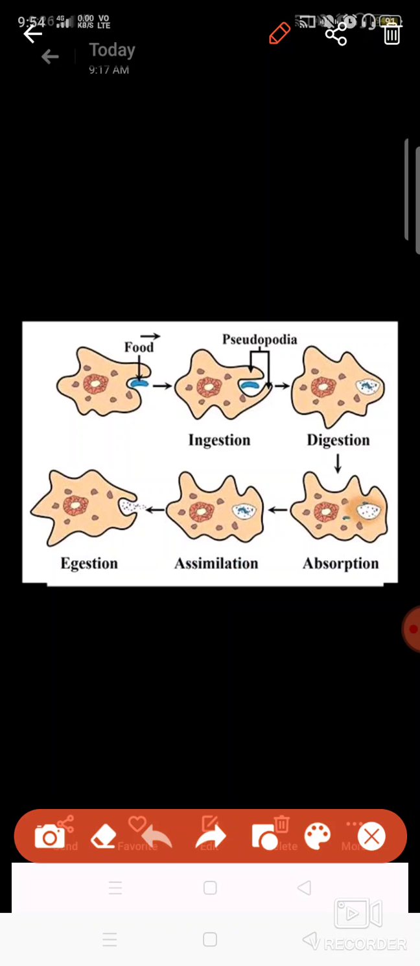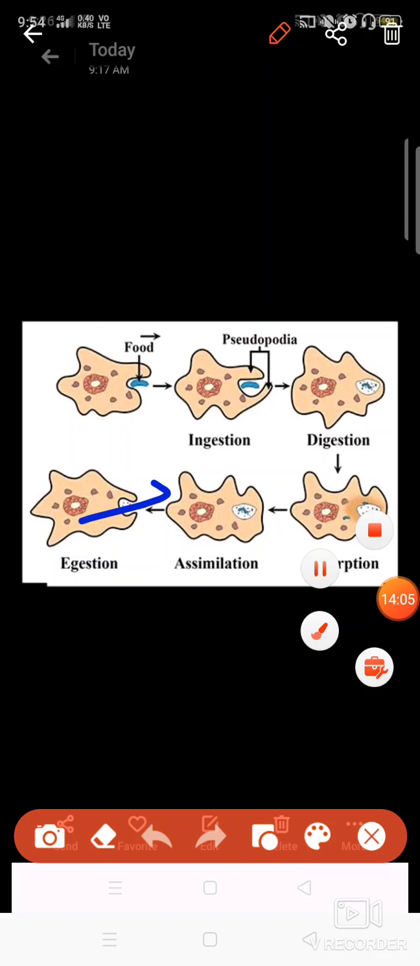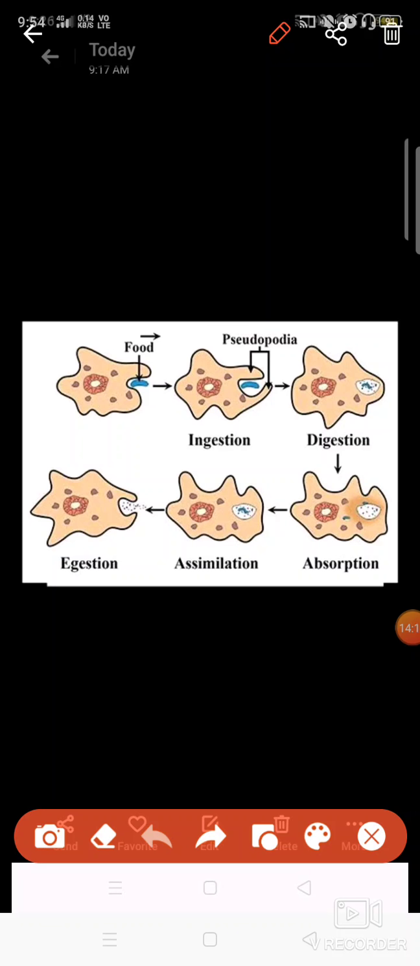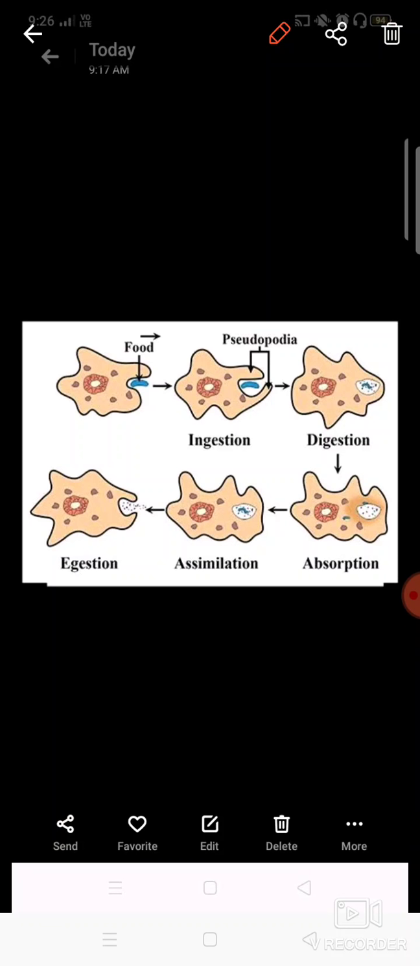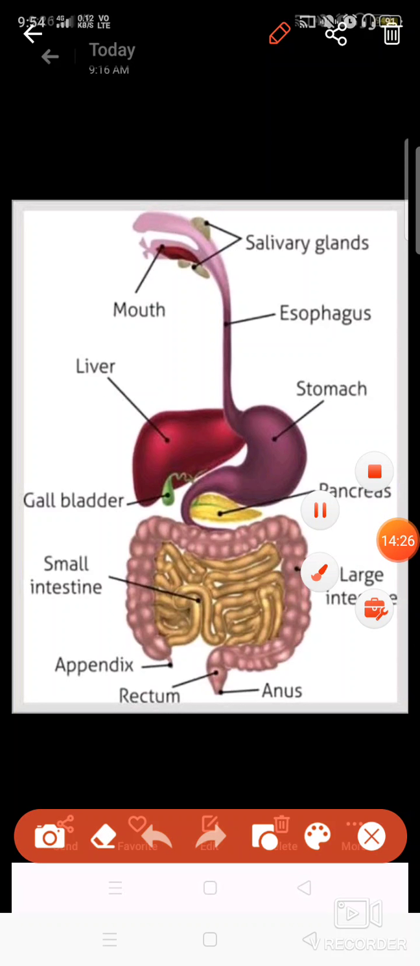This is assimilation. And then if any food particle is not being used up, it will be expelled outside the body from any part of the body surface. So this is egestion. So a single-celled organism also follows all these five steps of ingestion, digestion, absorption, assimilation, and egestion. Now let us discuss our system also.